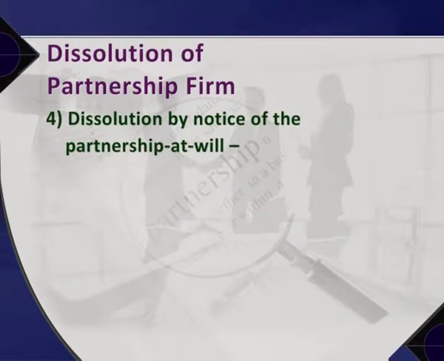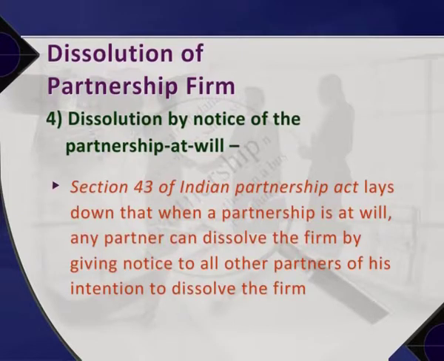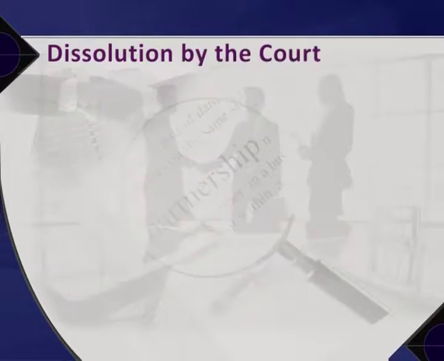4. Dissolution by notice of the partnership at will. Section 43 of the Indian Partnership Act lays down that when a partnership is at will, any partner can dissolve the firm by giving notice to all other partners of his intention to dissolve the firm. Type 2. Dissolution by the court.